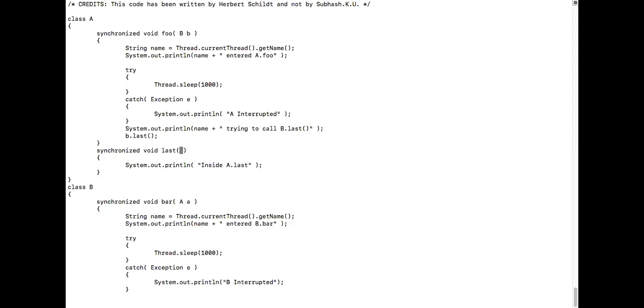Is that okay, guys? Clear with this? We have class A. One is having the method foo, and the other method is last, and foo is expecting B as the object. Then we'll come to class B.